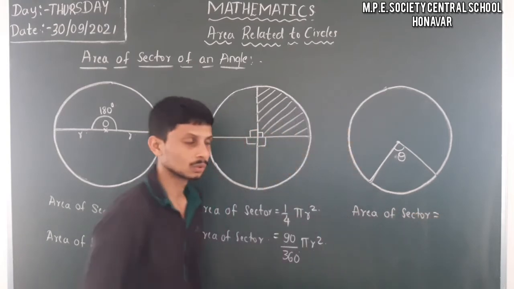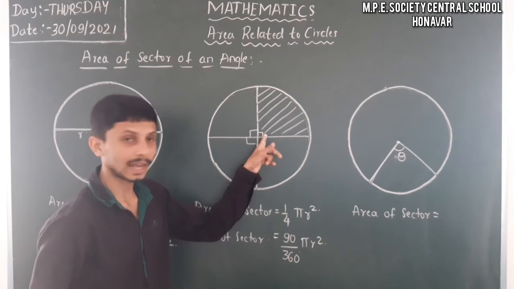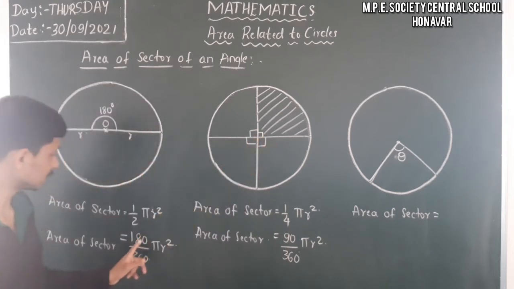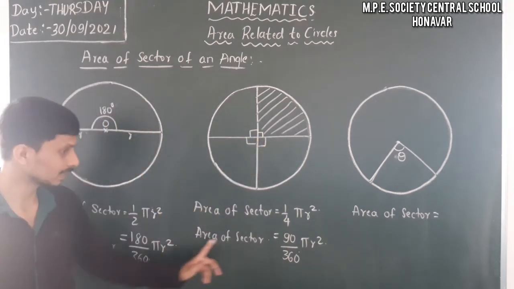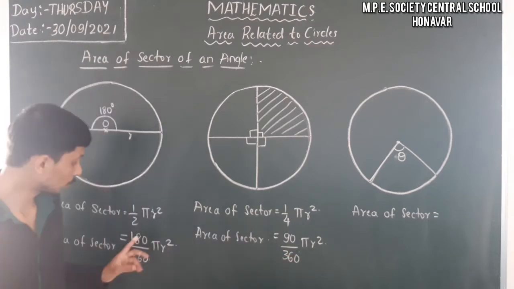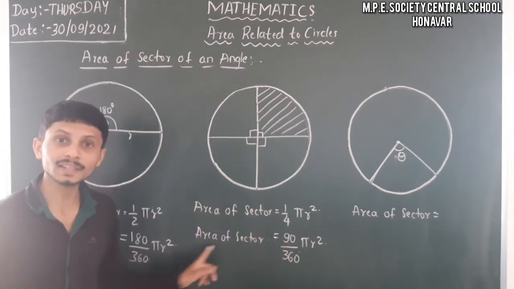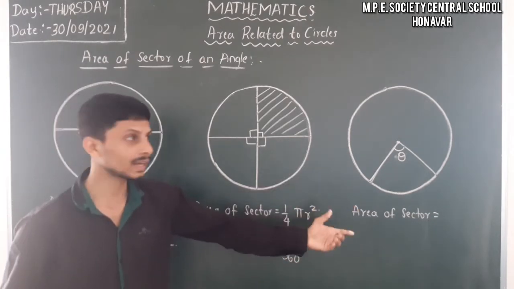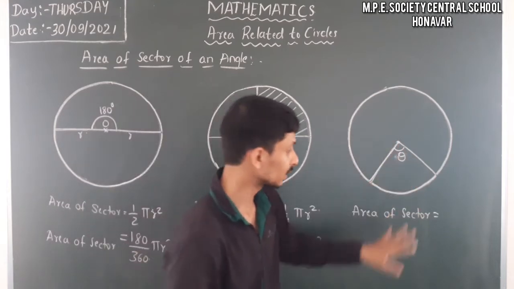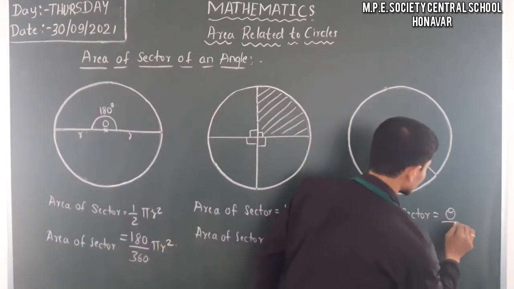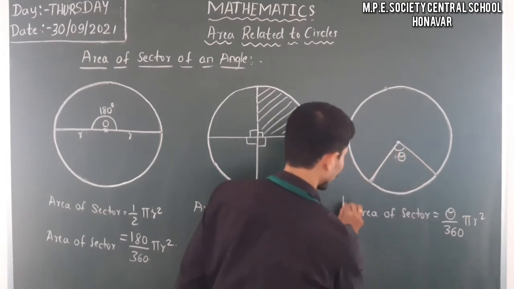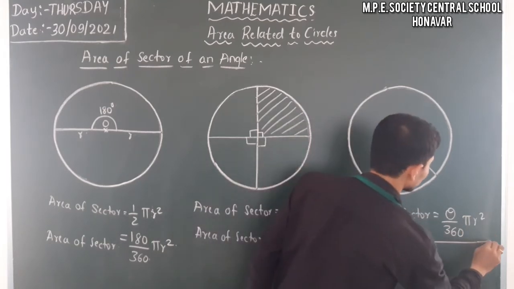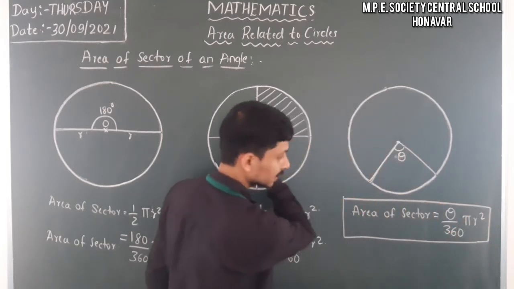Just observe, here the angle is 90 degrees, here it is 180 degrees, the denominator is the same in both, and pi r square remains as it is. Only the angle changes. Here the angle is given as theta. So theta by 360 into pi r square is the formula to find the area of the sector.